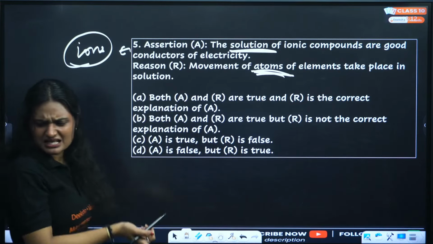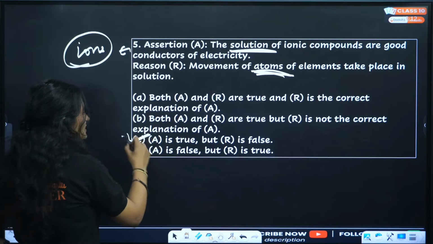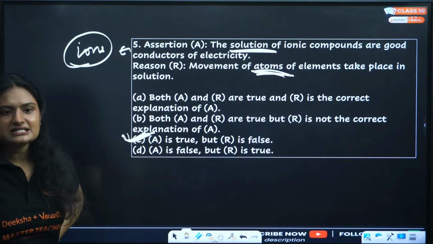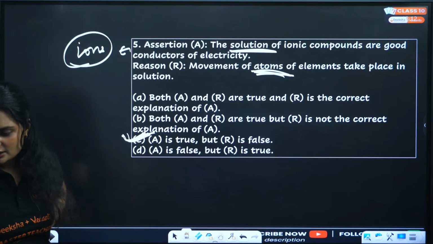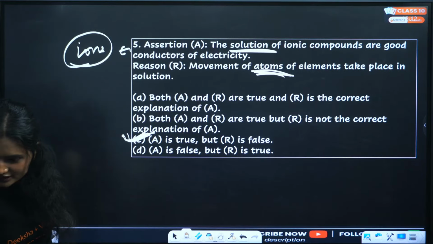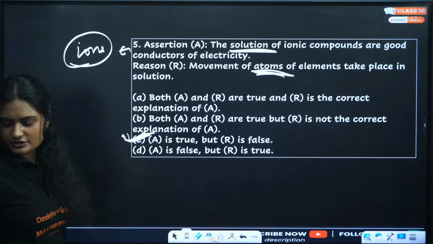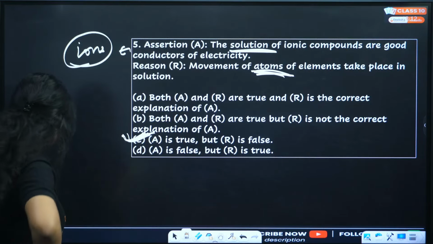Some are answering B, some are answering C. So assertion is true but the reason is false. The correct answer is option C. Yes, assertion is true, reason false. Correct, Karthik. C. Yes, Prakash. C. Next question.